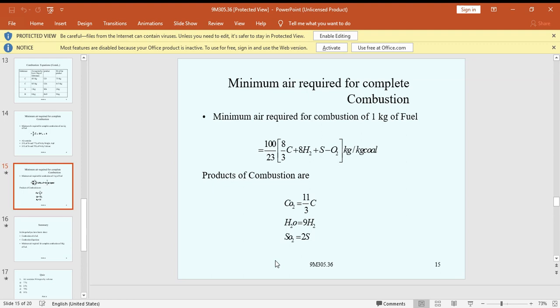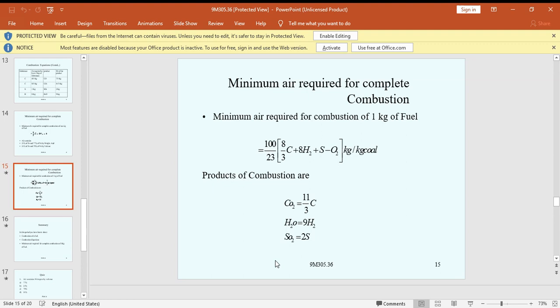The amount of air actually supplied depends on many factors. Typical values of excess air supplied generally range from 25 to 50%. Excess air appears in the products of combustion as oxygen and nitrogen.